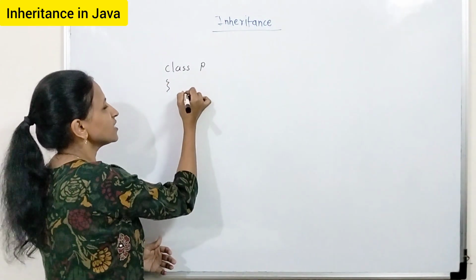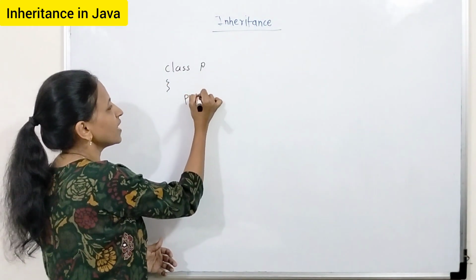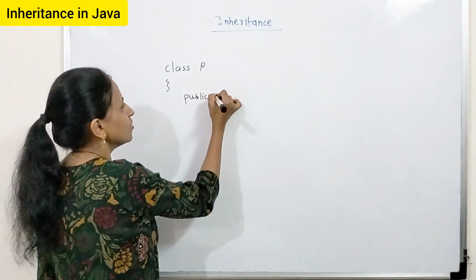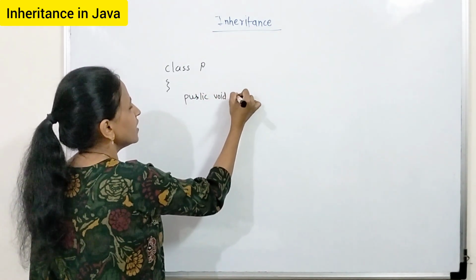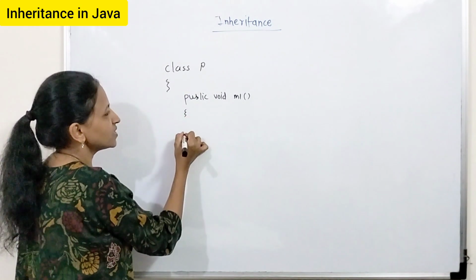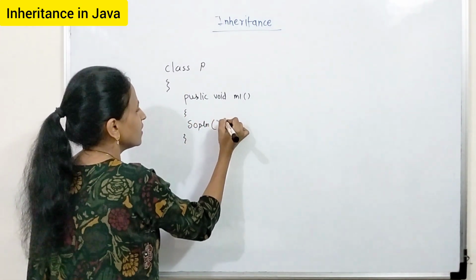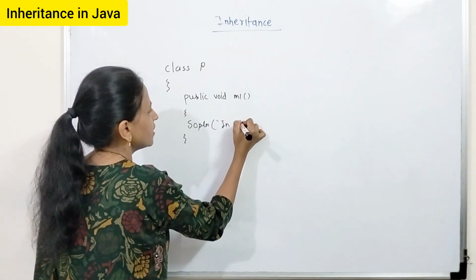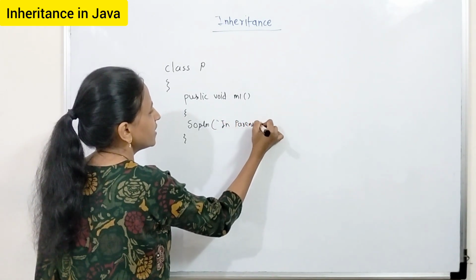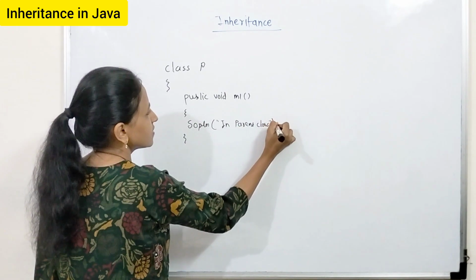In class P, I am writing one simple method, let's say public void M1. This is a method of this class, and here I am just writing System.out.println("in P, in parent class"). That's it.